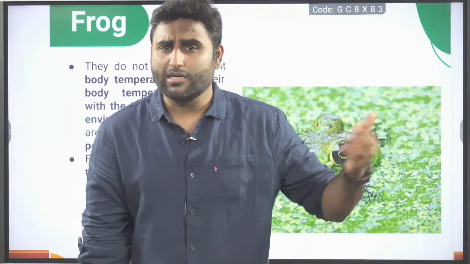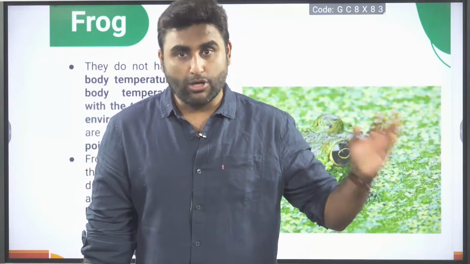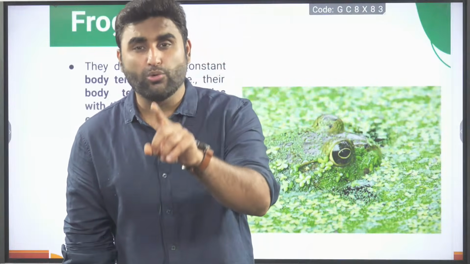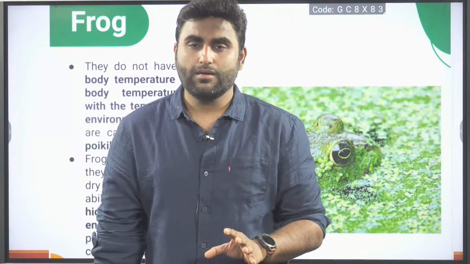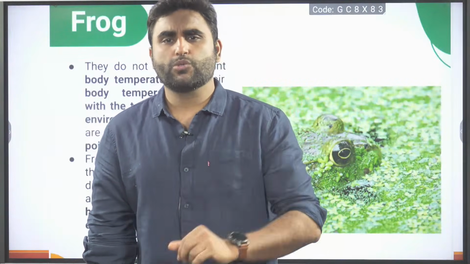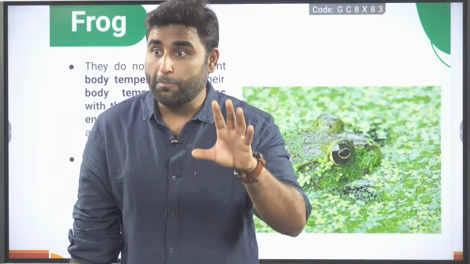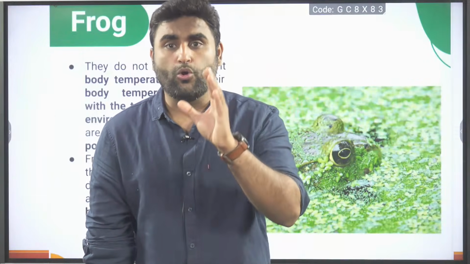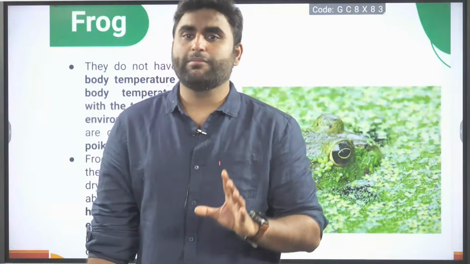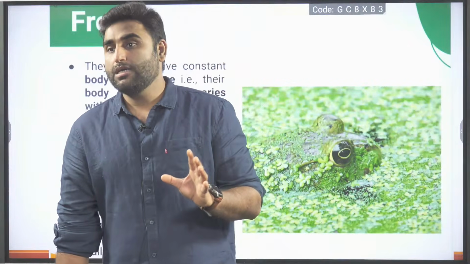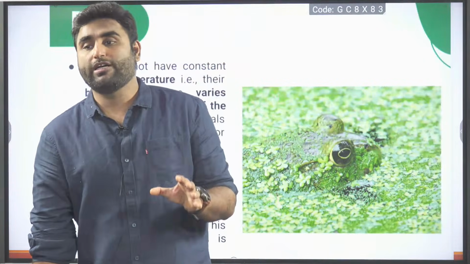Other mammals can do that. Birds can do that, because birds and mammals are warm-blooded and can regulate their body temperature. What about amphibians? What about reptiles? What about Pisces, the fishes? They are cold-blooded animals. Cold-blooded animals cannot regulate their body temperature. They don't have that metabolic function.